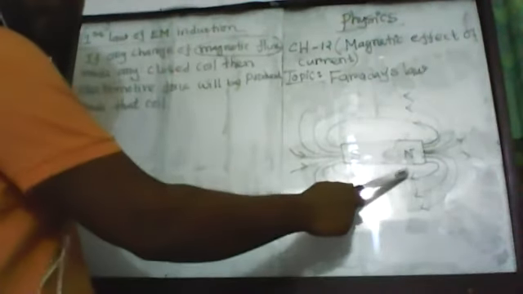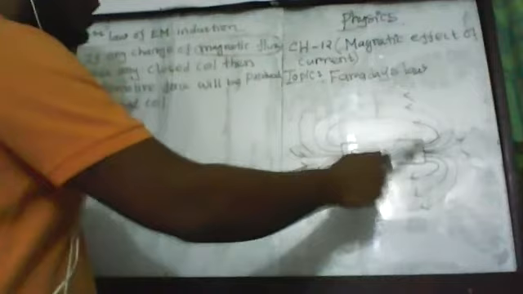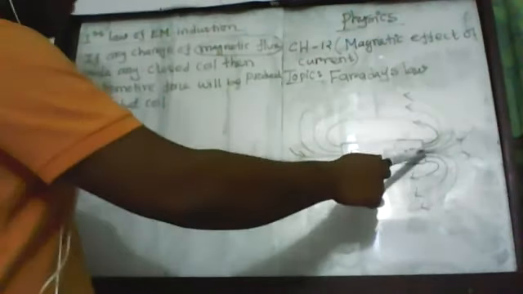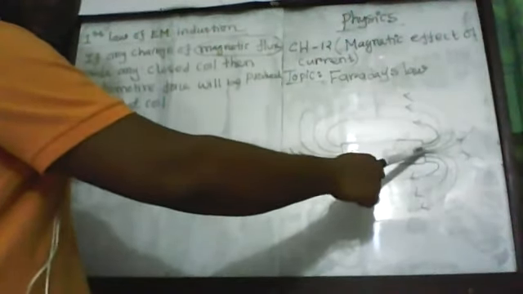If I keep a single north pole, a unit north pole, at the north pole of a bar magnet, then this particular north pole follows a trajectory or path around this bar magnet from north pole to south pole.